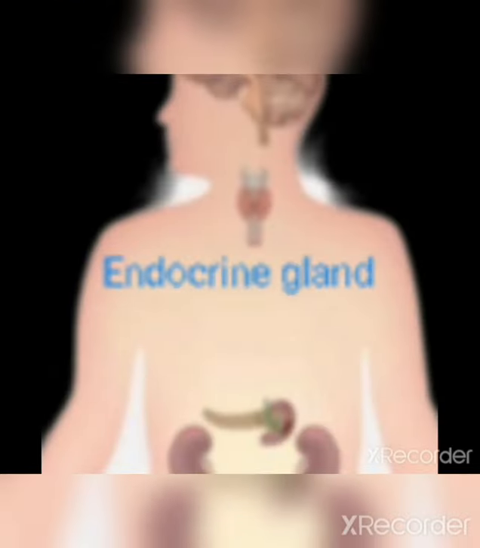Then endocrine glands. Endocrine glands are the ductless glands. Their secretions are called hormones. These secretions pass directly into the blood. Examples of endocrine glands: pituitary gland, thymus, thyroid, parathyroid, and adrenal gland. These are some examples of endocrine glands, the ductless glands.